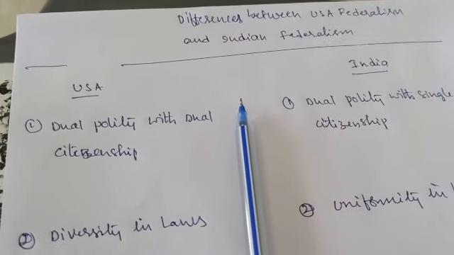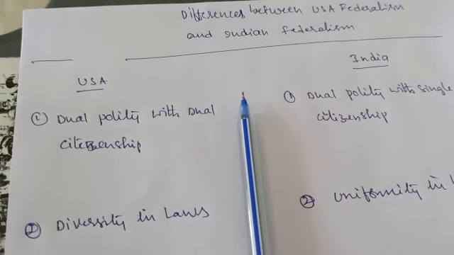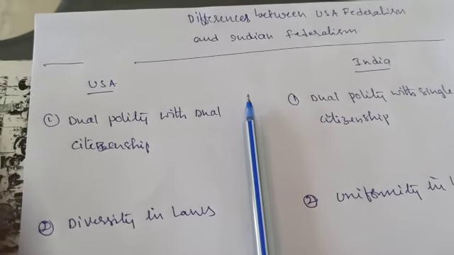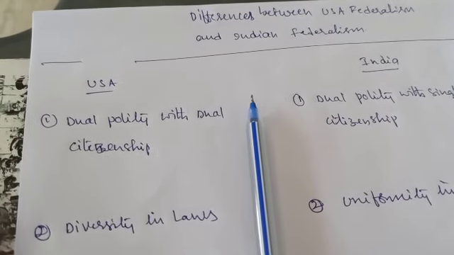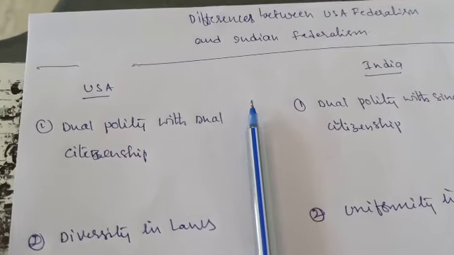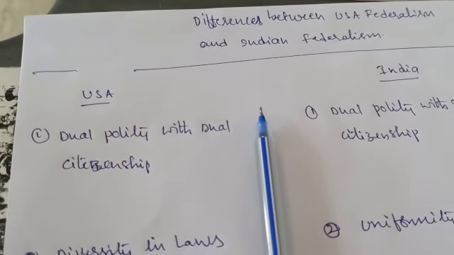But when it comes to USA, dual polity is there, and in USA dual citizenship is also there.